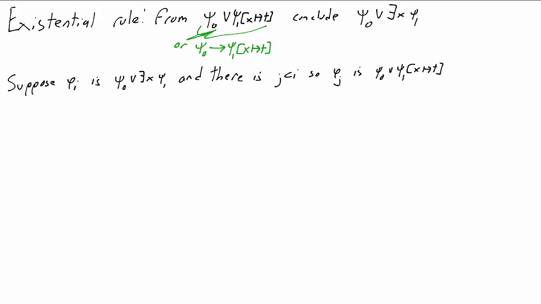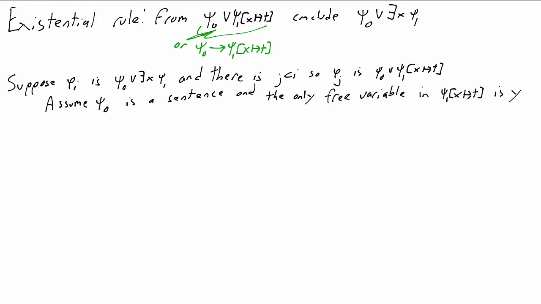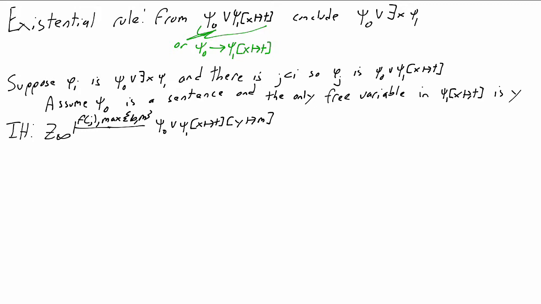replaced by t. For the sake of minimizing notation, I'm going to assume that psi0 is a sentence, and that psi1 with x replaced by t has one additional free variable, which I will call y. This is enough to see everything that happens in the general case. Nothing new would happen if you had more free variables. The inductive hypothesis for j said, for each m, z infinity deduces psi0 or psi1 with x replaced by t and y replaced by m, with bound f of j together with the larger of b and m. And we need to prove that z infinity deduces psi0 or there exists an x psi1 with y replaced by